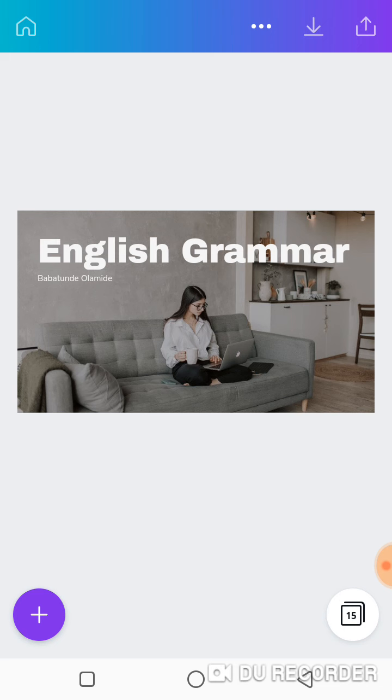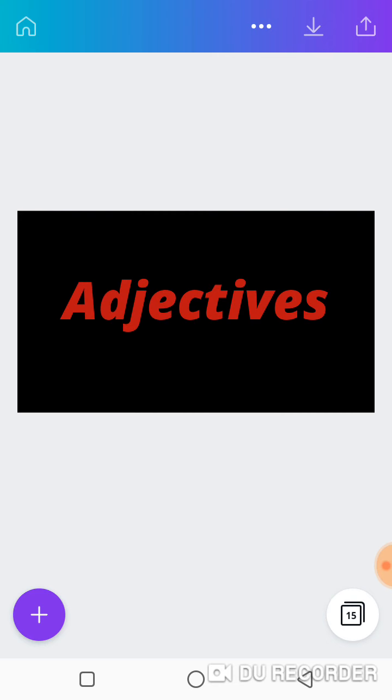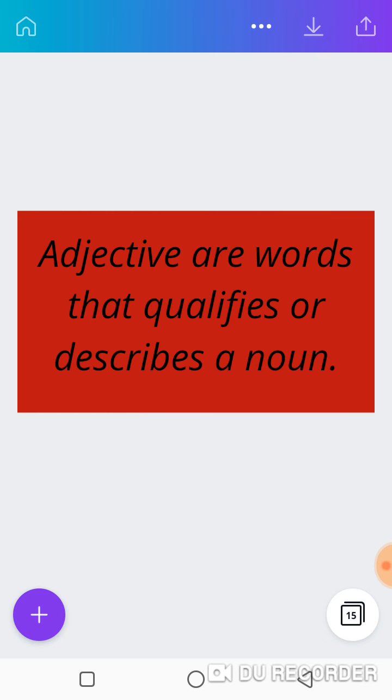Good. What we will be looking at today is another part of speech that describes or qualifies a noun. It tells us more about what? About a noun. And it is adjectives. Can you say that? Adjectives. What is an adjective? Adjectives are words that qualify or describe a noun. Adjectives are words that qualify or describe what? A noun. It tells us more about a noun.